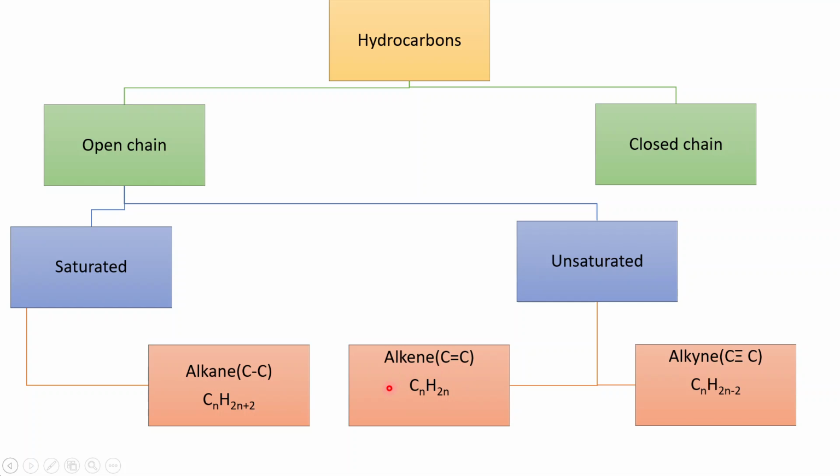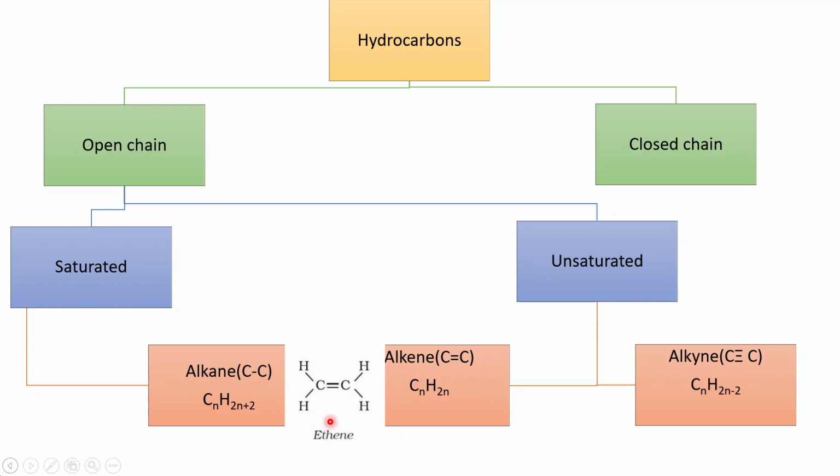CnH2n is the general formula of alkenes. Ethene is an example of alkene. You find carbon to carbon double bond. The molecular formula of ethene will be